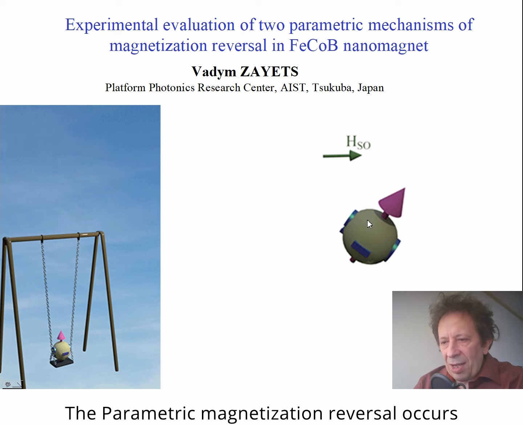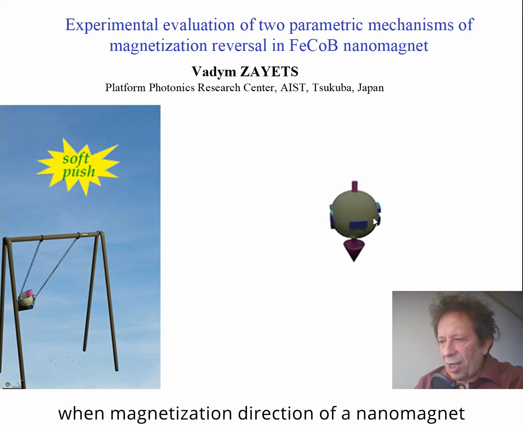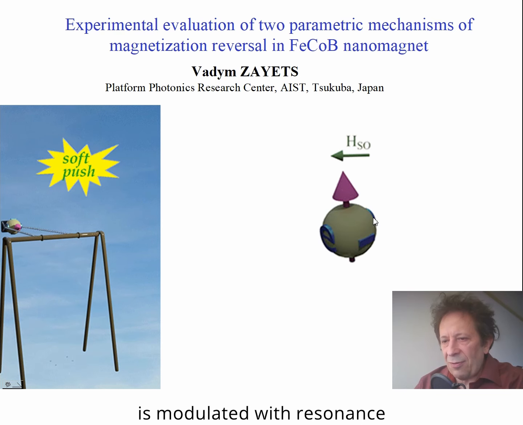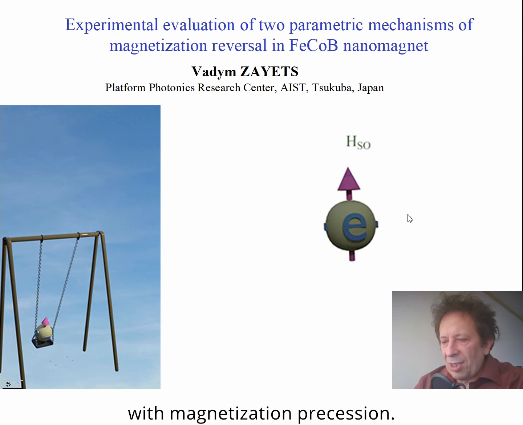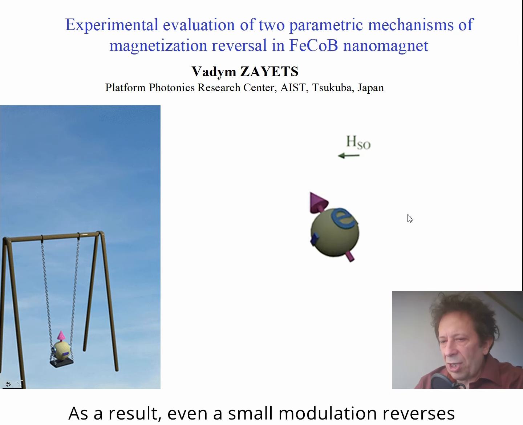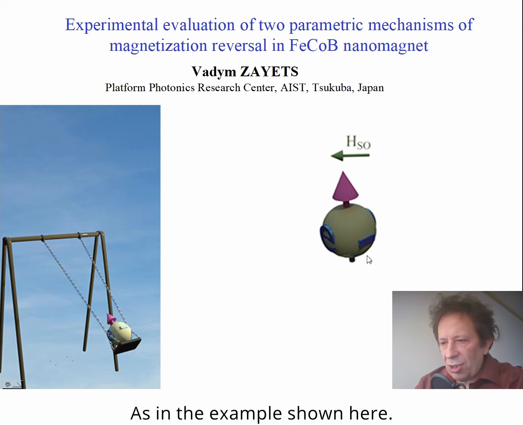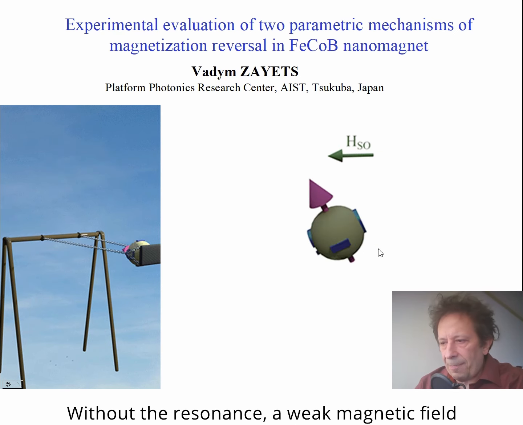The parametric magnetization reversal occurs when the magnetization direction of a nanomagnet is modulated in resonance with the magnetization precession. As a result, even a small modulation reverses the magnetization direction, as in the example shown here.